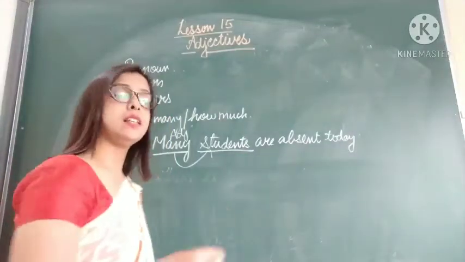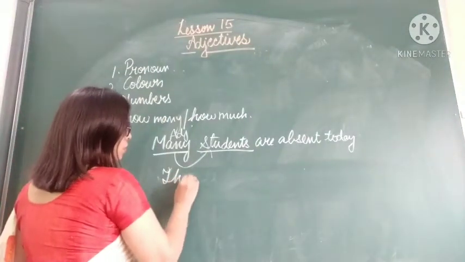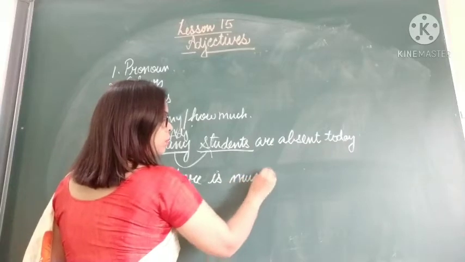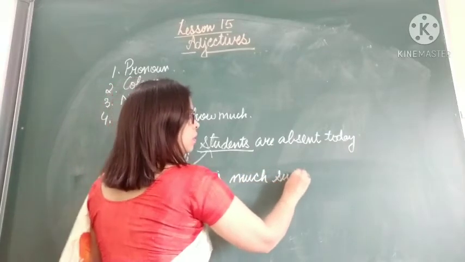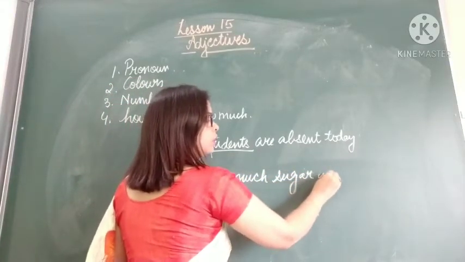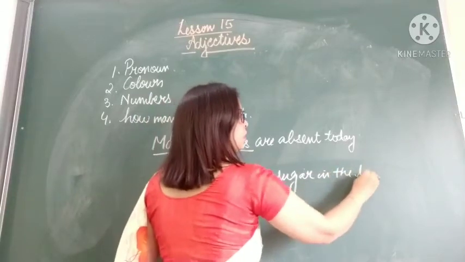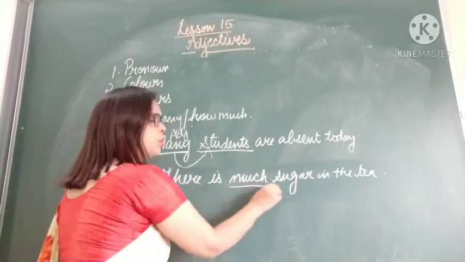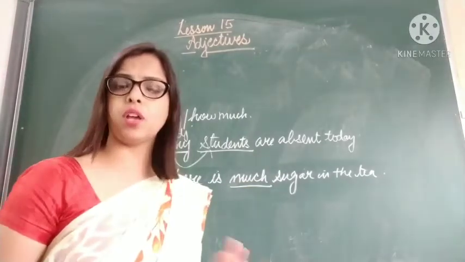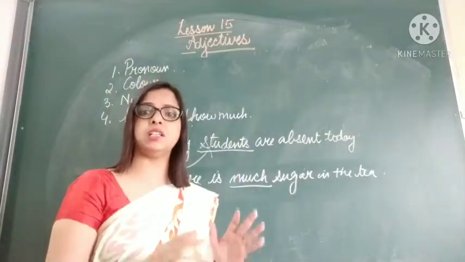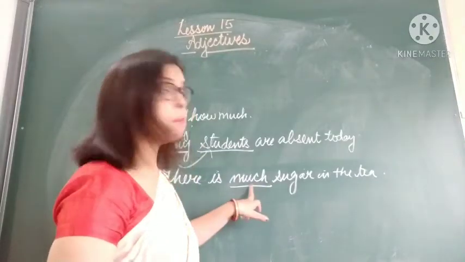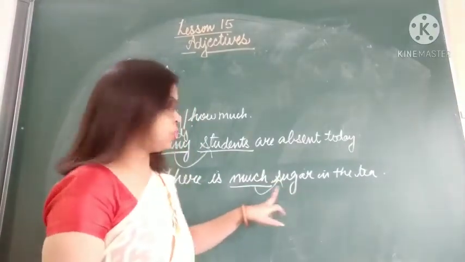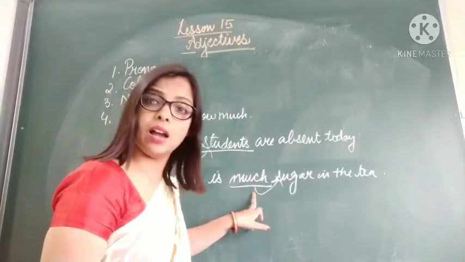If we see that there is much sugar in the tea. Okay. How much sugar? Much sugar means a lot of sugar is there. Okay. We have some idea of this. The tea is very sweet. Okay. So much sugar. So much is describing the noun sugar. So this is also used as an adjective.